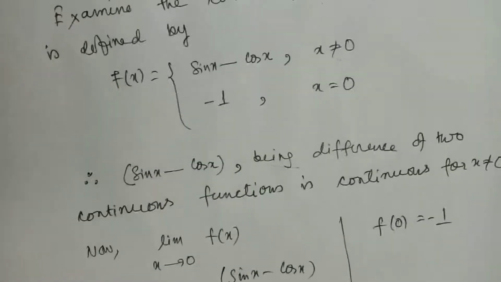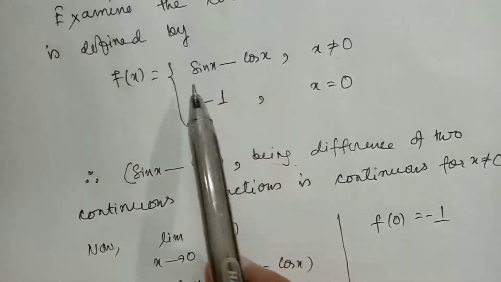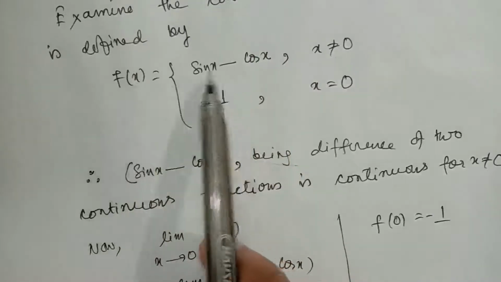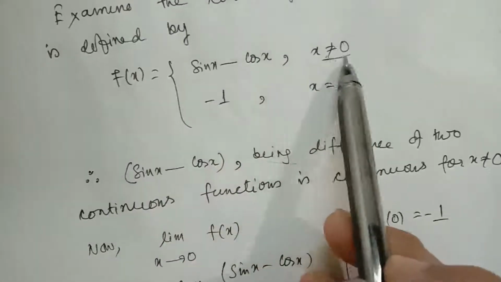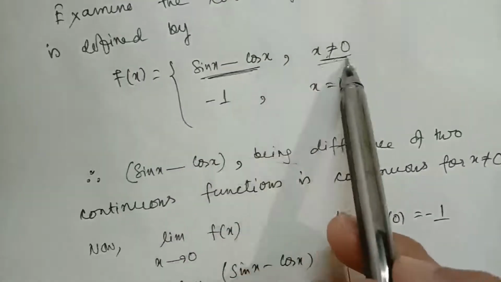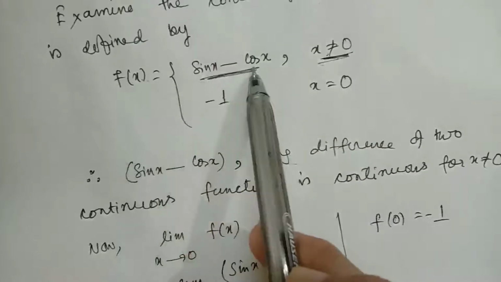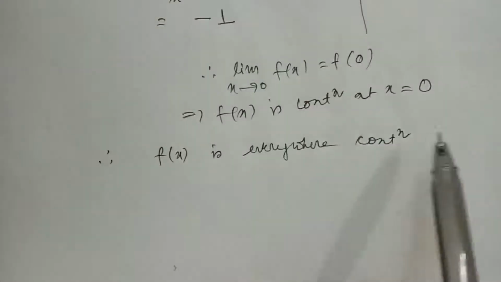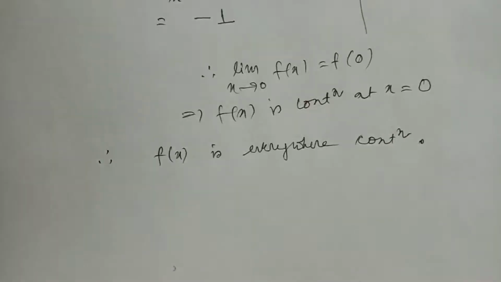f(x) equal to sin x minus cos x, this function is continuous everywhere. So f(x) is continuous because when x is not equal to 0, the value of the function is this only, sin x minus cos x. So when x is not equal to 0, f(x) is continuous, and when x equal to 0, f(x) is also continuous, therefore it is continuous everywhere.